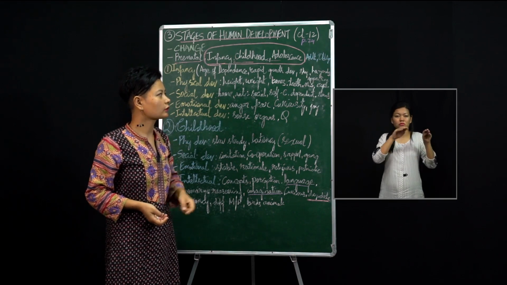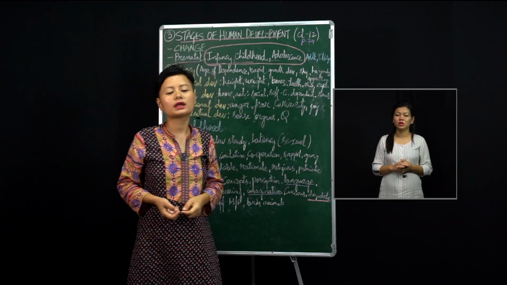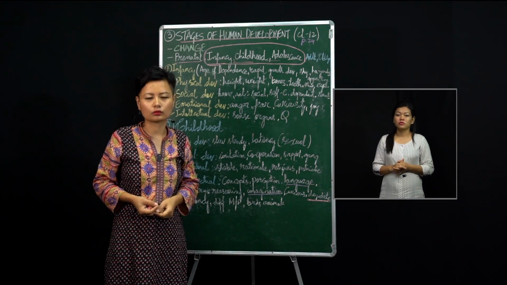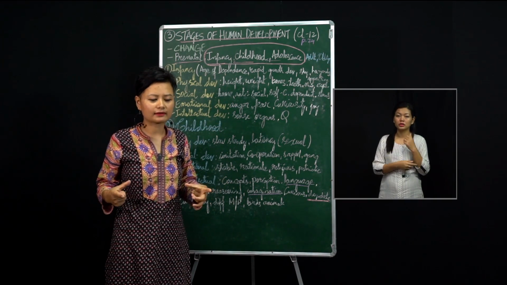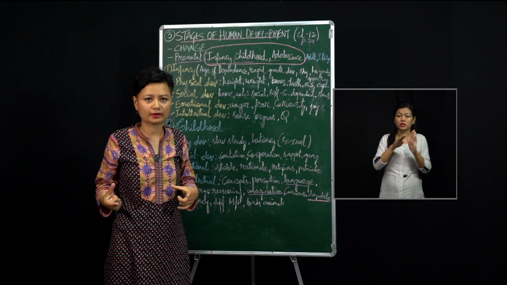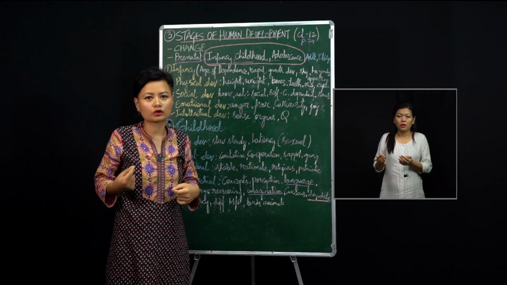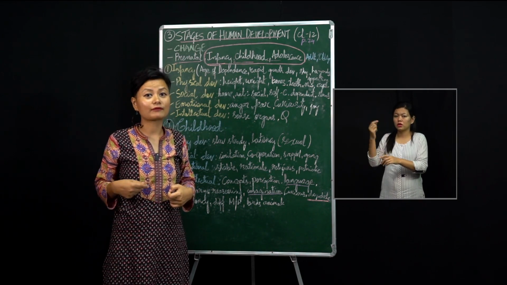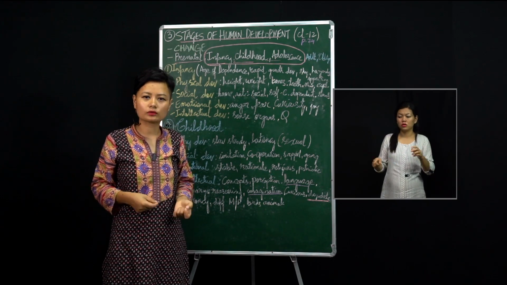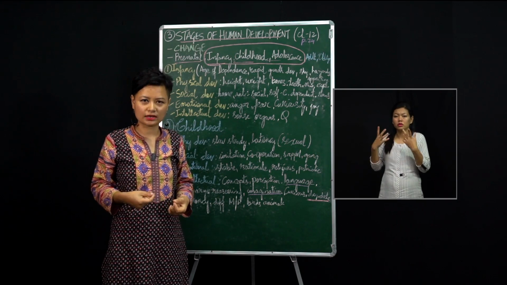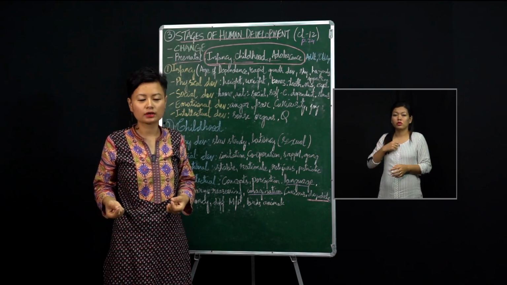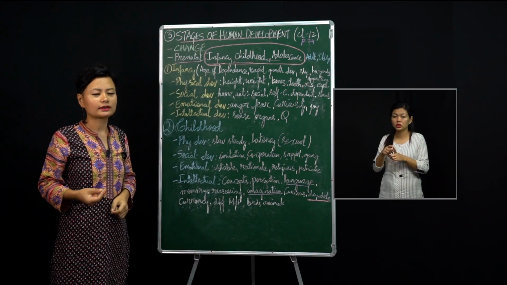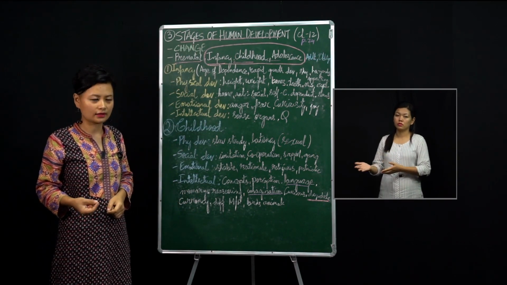And then we can also say that this is a very hazardous or dangerous stage. Why is that so? Because see, if the baby is left alone, then he or she might fall down, right? He might try to play with the fire, because the small baby doesn't have understanding about what is good or bad, or what is dangerous or good for him, right? So we can say that this infancy stage is a very dangerous or hazardous stage, right?